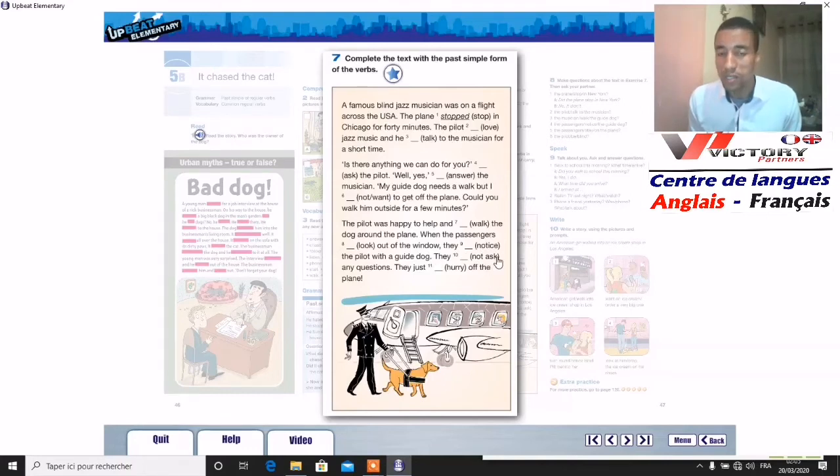They not ask, it's the same as 6, so they didn't ask. And they just hurry. So hurry ends with Y, so therefore we drop Y and add IED. So they just hurried. Okay, so this is how we get the simple past form of the verbs, and it's not something that is difficult, it's easy, right?